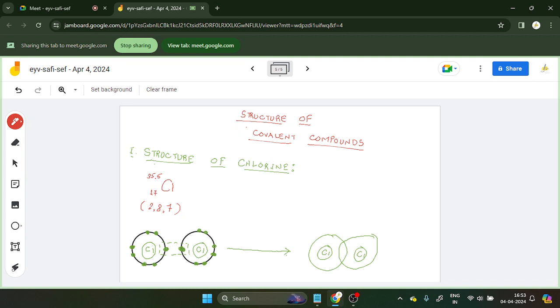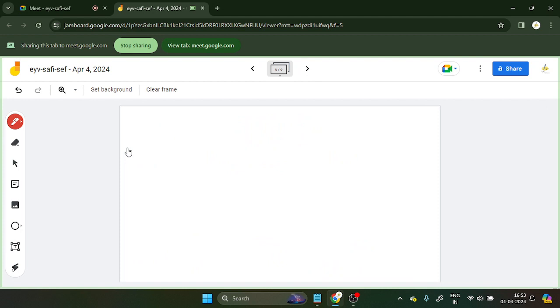So 2 electrons here, 2 here, 2 here, and one electron pair will be shared like this. So this is how the chlorine molecule is formed. This is the chlorine molecule. Whatever structure you find easy to draw, draw that. So this is the structure of chlorine. You can go according to the book, or you can go my way, both are the same.